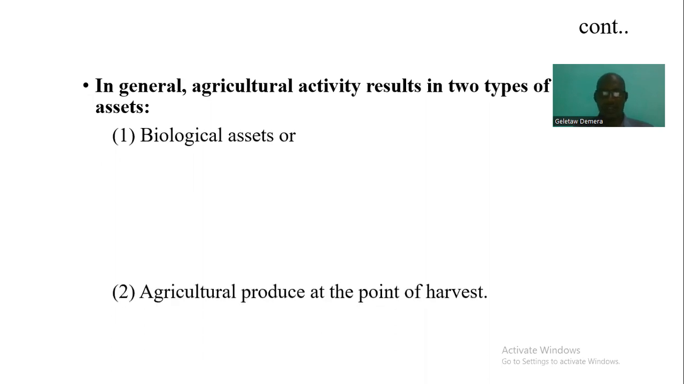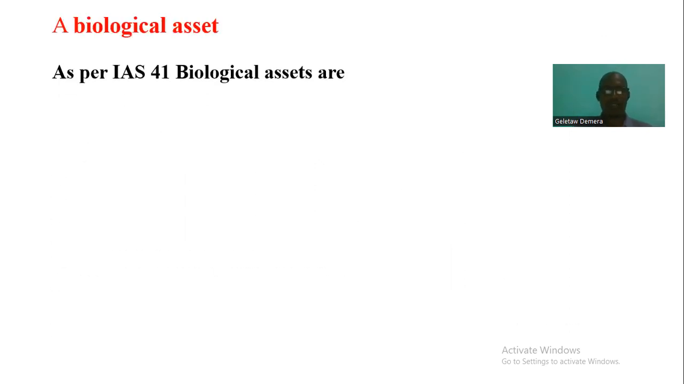Then, in general, agricultural activities result in two types of assets. The first one is biological assets, the asset as it is, and the second is agricultural produce at the point of harvest. Let's see these two concepts one by one.